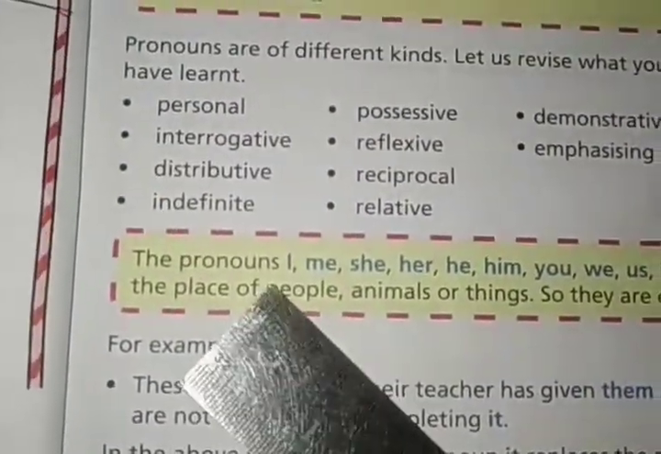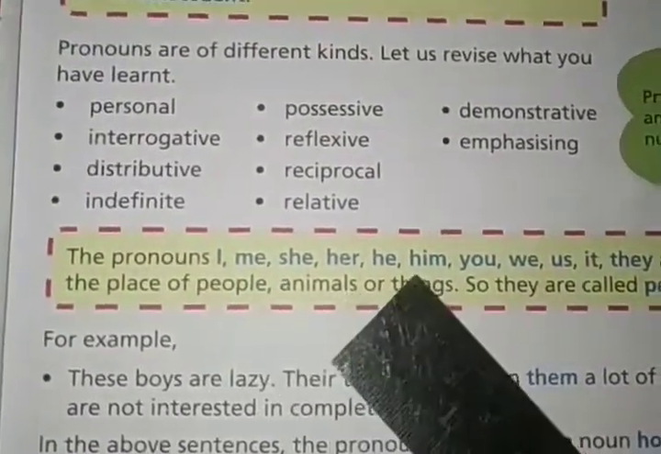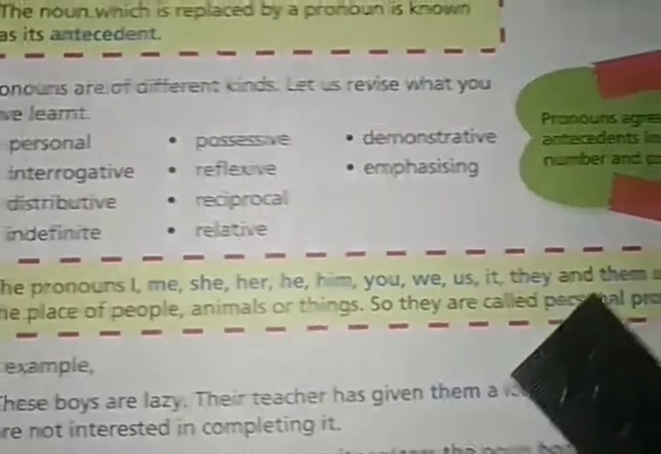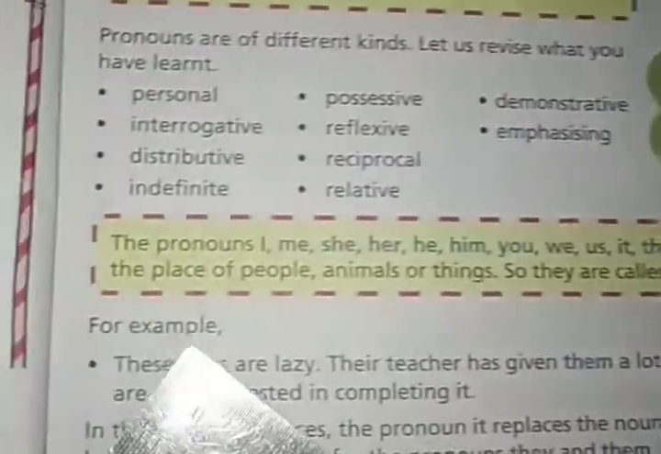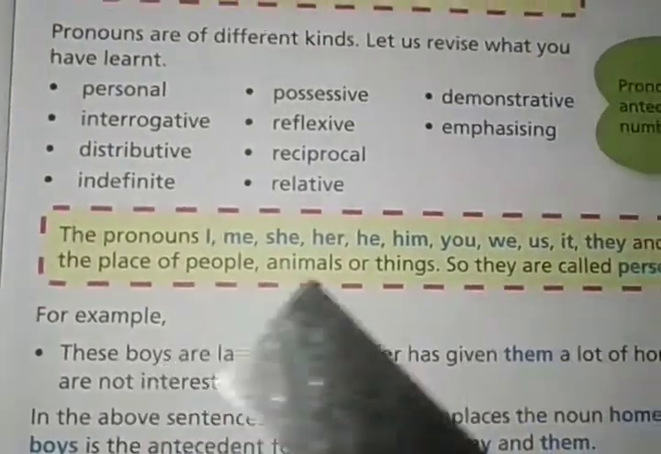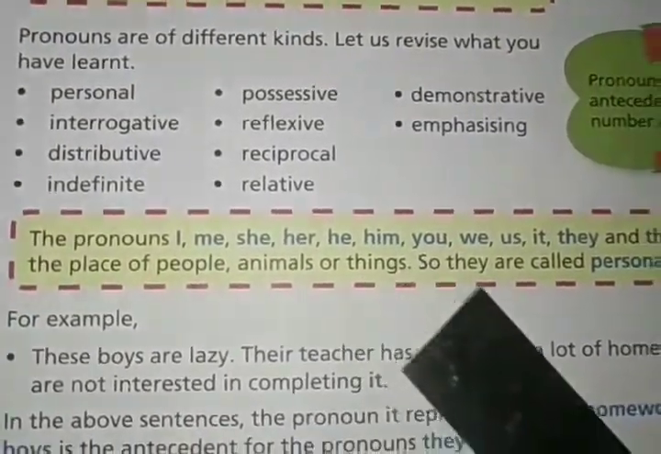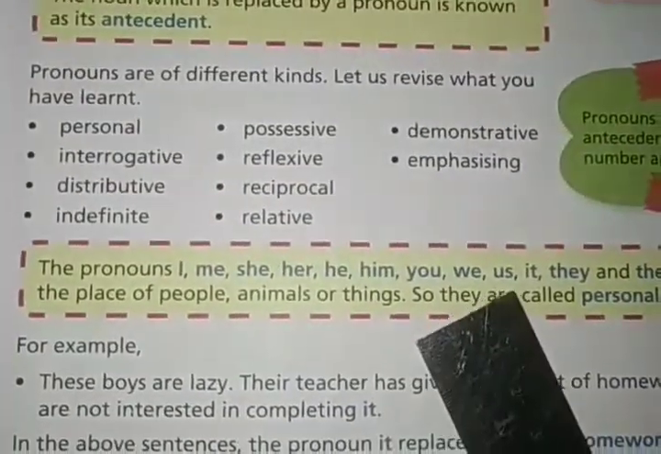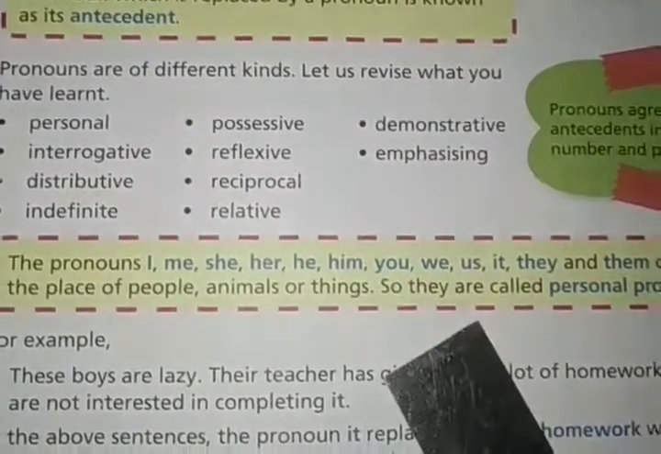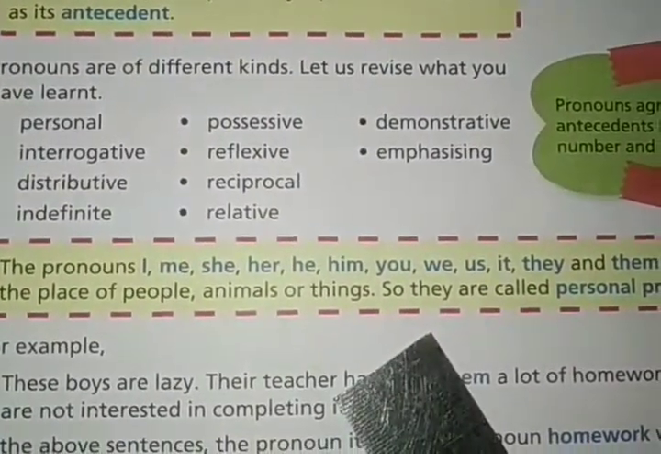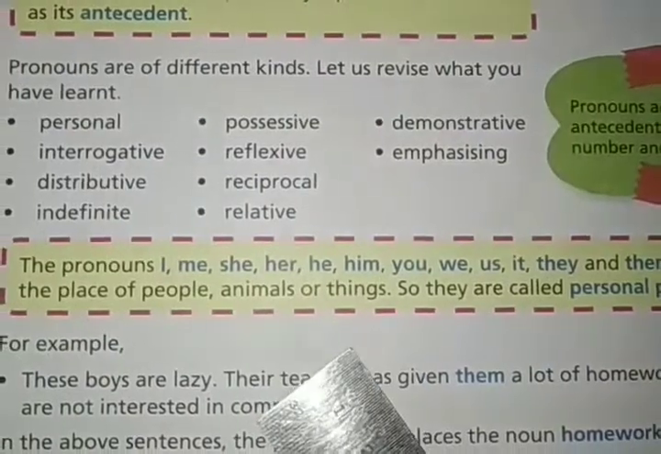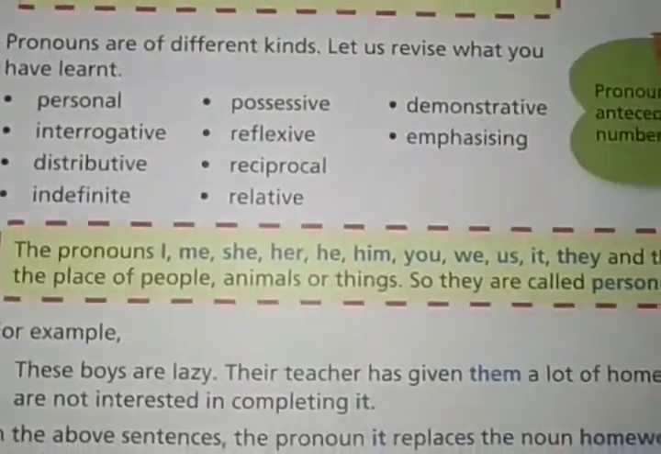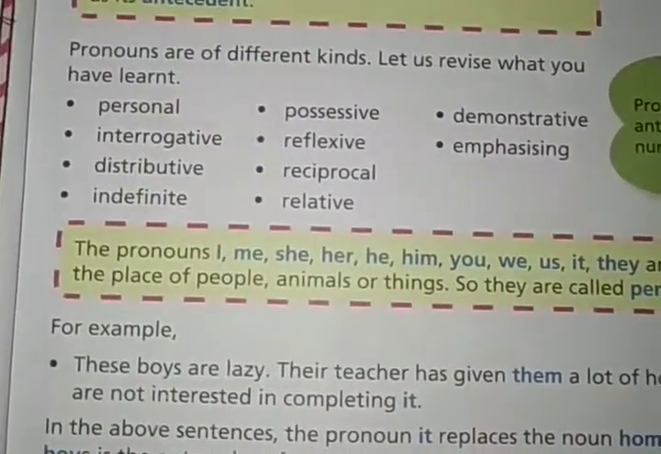The pronouns I, me, she, her, he, him, you, we, us, it, they, and them come in the place of people, animals, or things. So they are called personal pronouns. First kind is personal pronoun. So what are personal pronouns? The pronouns which take the place of people, animals, or things. Okay, they are called personal pronouns.